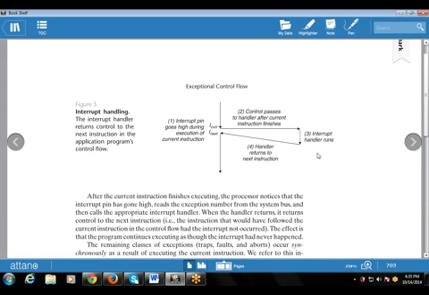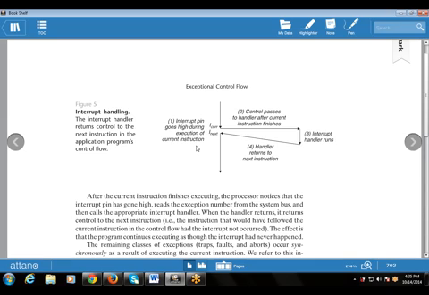This diagram shows the interrupt handling. The interrupt handler returns control to the next instruction in the application program control flow. First, the interrupt pin goes high during execution of the current instruction.